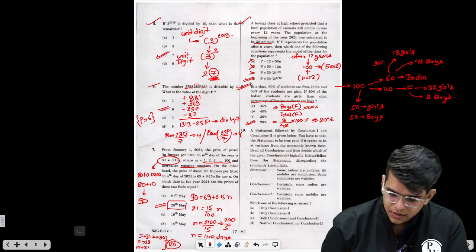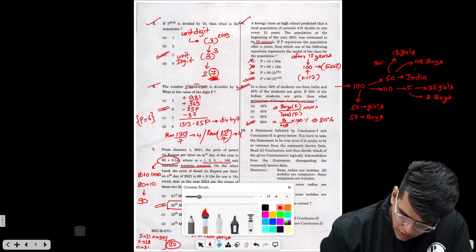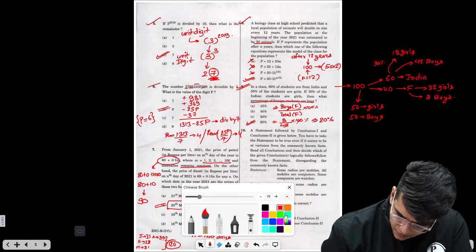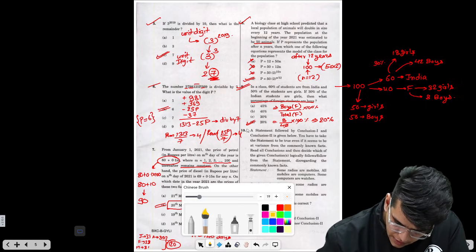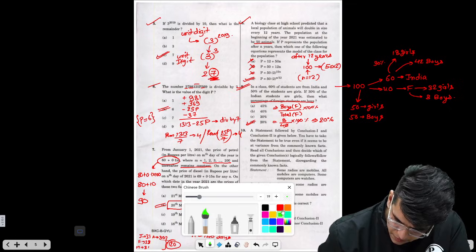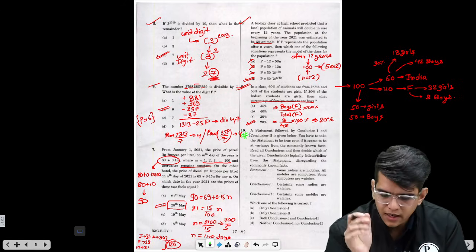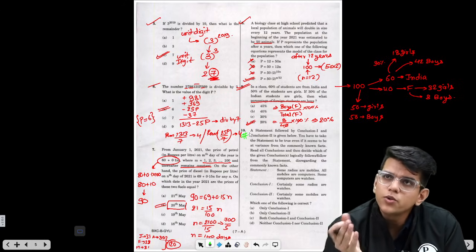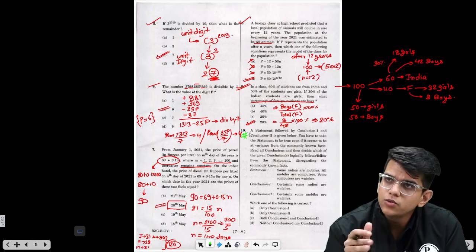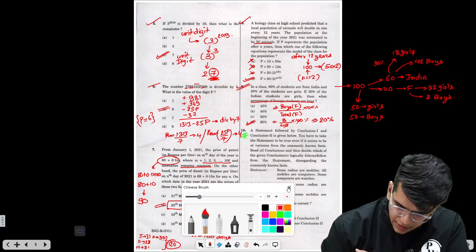The next question is from Silogs. For the moment, you can skip this. So let me mark this question as skipped. We'll mark this with yellow or green. We will attempt this later, right? Because Silogs for some people are difficult, so you can leave this question to start the paper with. Let's move to the next page and see if we can find any easy questions.